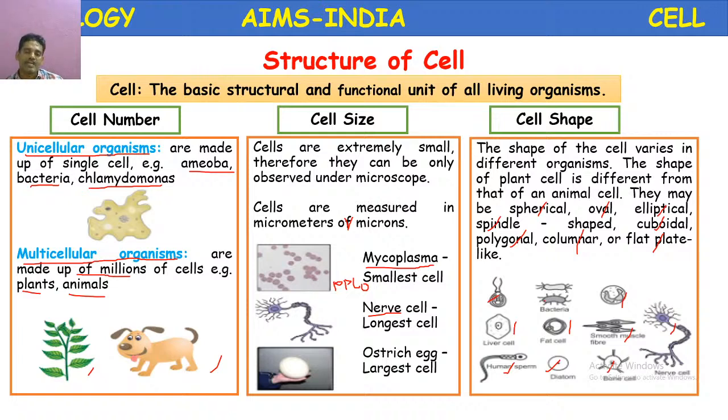So the shapes of cells vary from organism to organism, but the cell is still considered the basic structural and functional unit of all living organisms. This definition you have to remember. Let us proceed further.